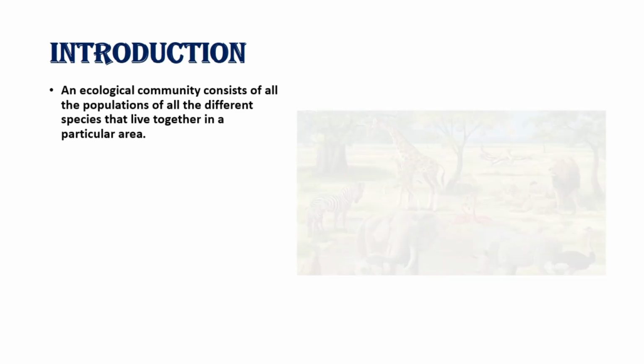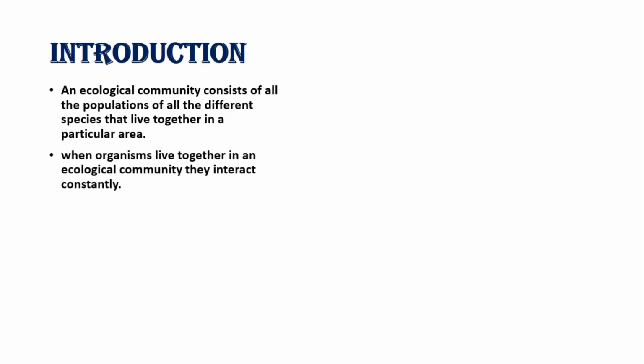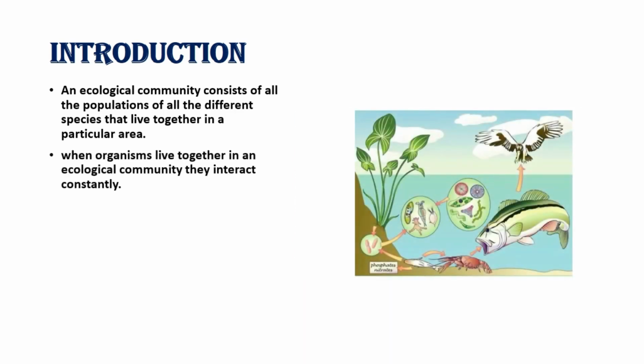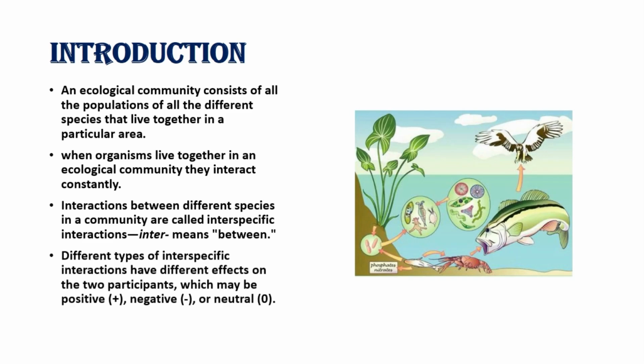An ecological community consists of all the populations of all the different species that live together in a particular area. And we know when organisms live together in an ecological community, they might have interactions between each other. They might interact constantly. And interactions between different species in a community are called interspecific interactions. The word inter means between here.